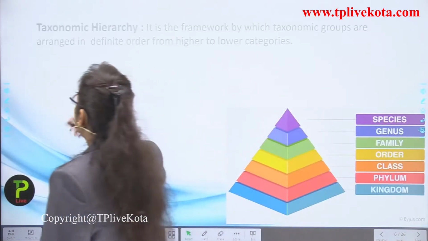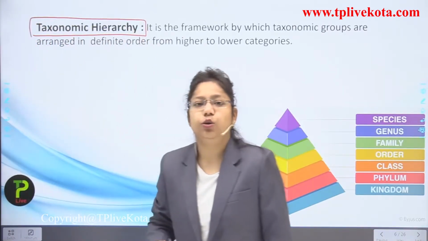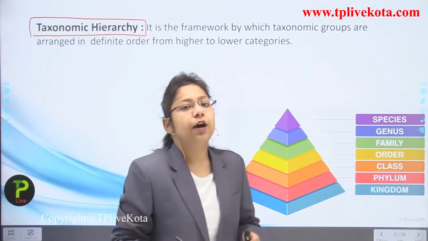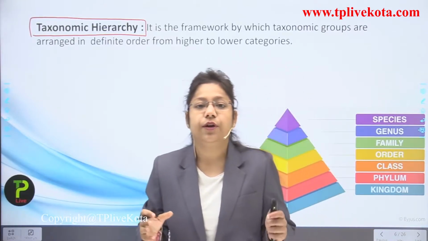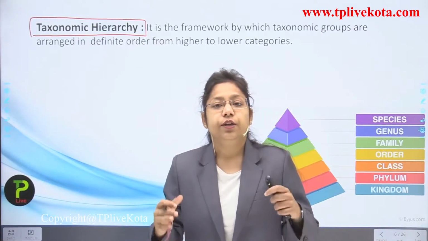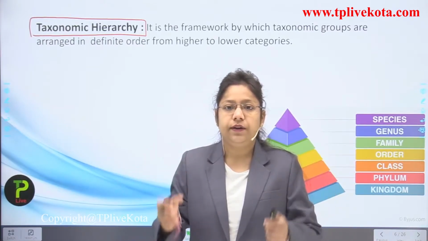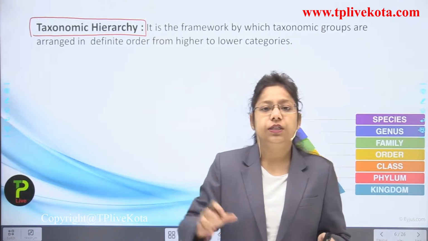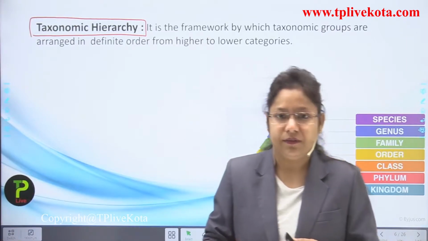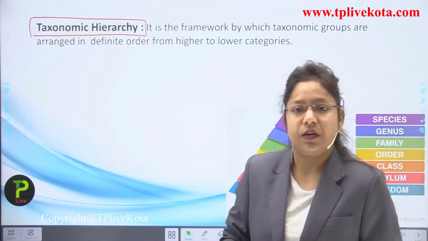Okay, now we are going to understand about the taxonomic hierarchy, students. What is taxonomic hierarchy? So actually it is just the arrangement of something. Now you can say it like this: if you have 7 to 8 boxes of different sizes, what you will do is put the largest box at the bottom, then the smaller one, then the smaller one, and the smallest one will be put on the top. Okay, so similarly we just arrange the organisms in a particular way, and this arrangement is known as what? Taxonomy, in which we do the nomenclature of a particular organism.